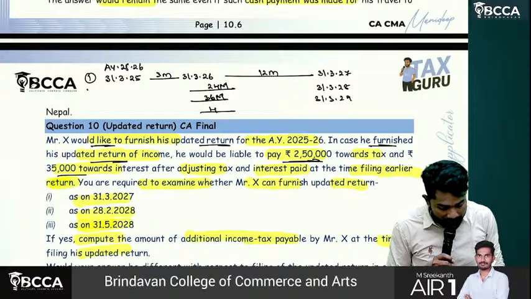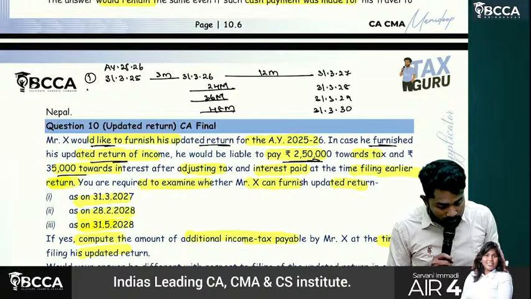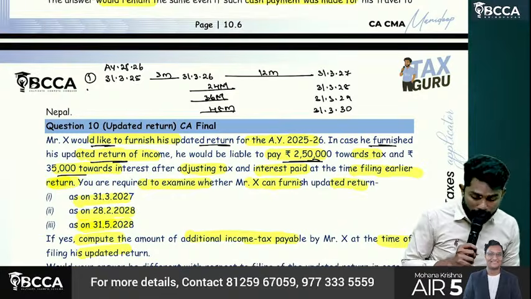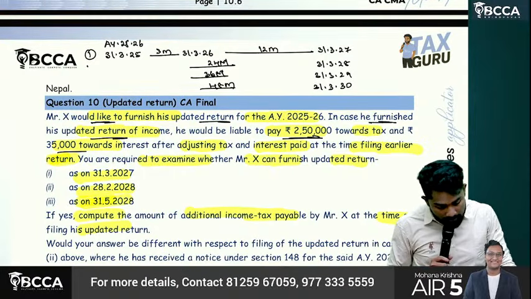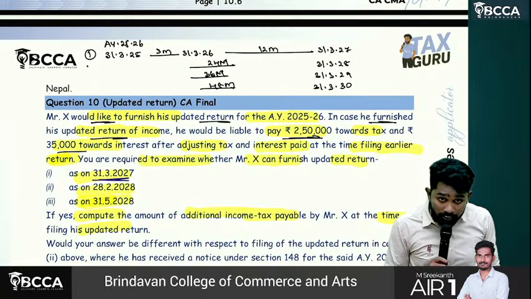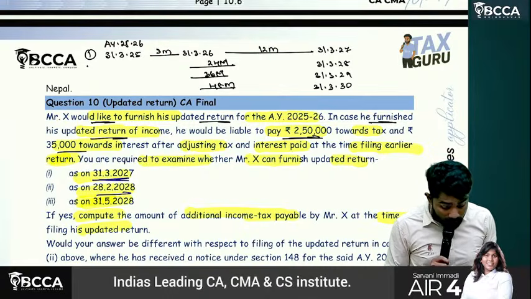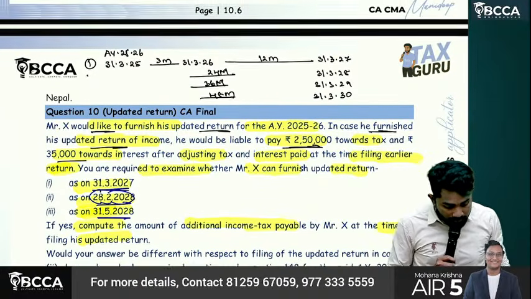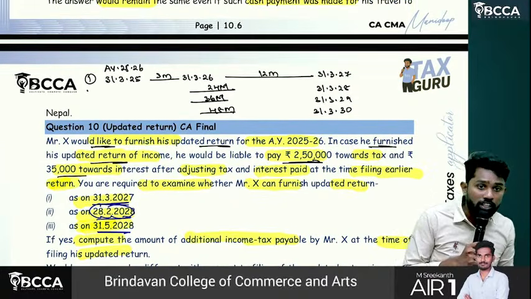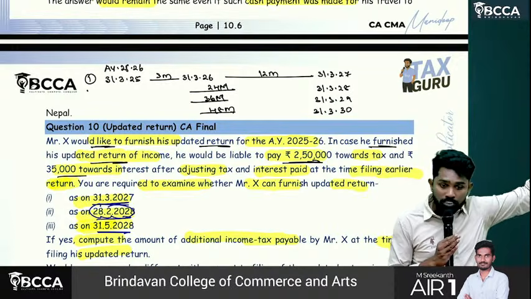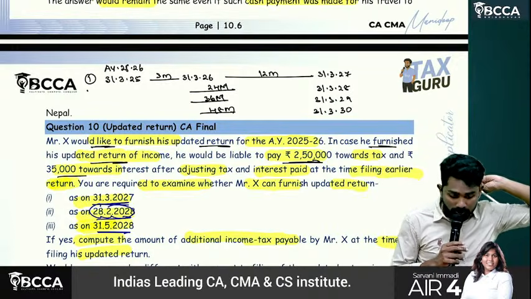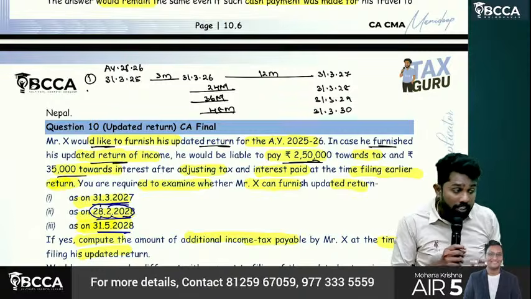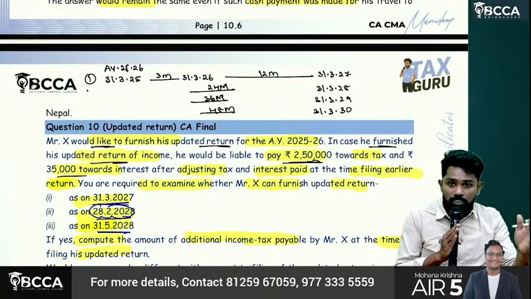Then 48 months, now he has time till when? 31st March 2030. He has a time limit. Now, what are the instances they gave, sir? 31st March 2027, 28th February 2028, 31st May 2028. Sir, in all these cases you can file an updated return because 48 months expires only by 31st March 2030. But we need to understand in each case how many months it is.